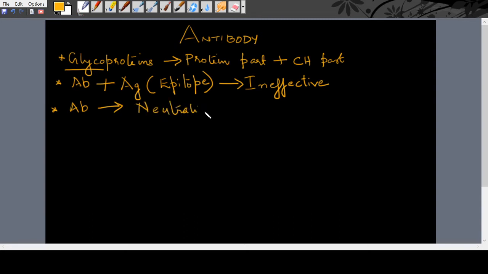Neutralization of antigen. So what do you mean by neutralization? It's not just killing. I'll show you what neutralization means. So I'll draw the antigen. This is the antigen, or bacteria or something.